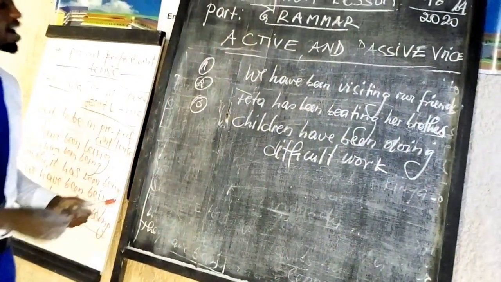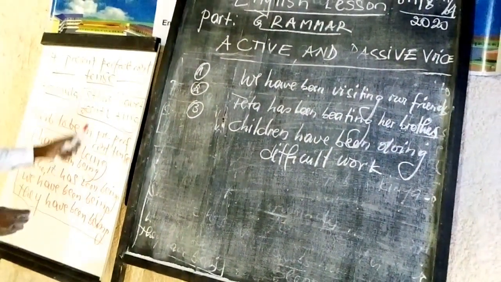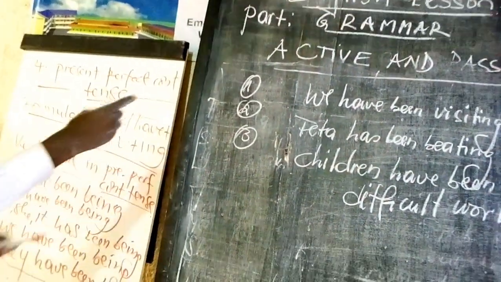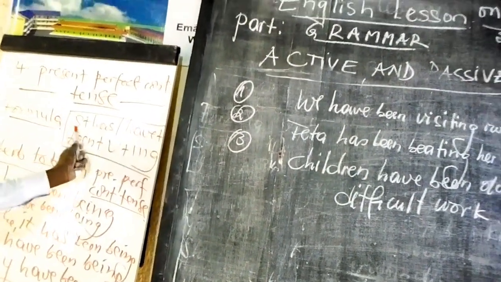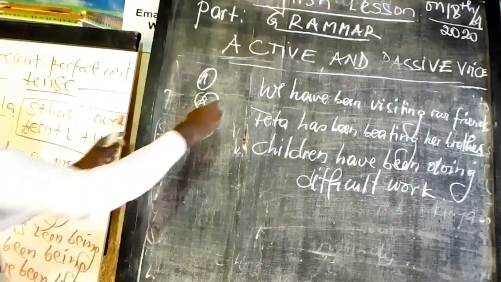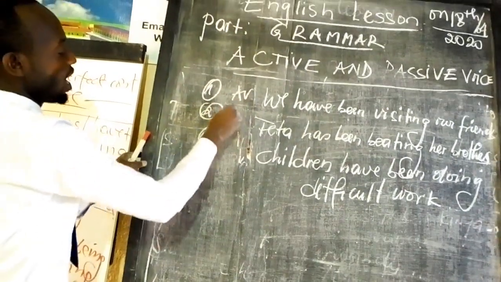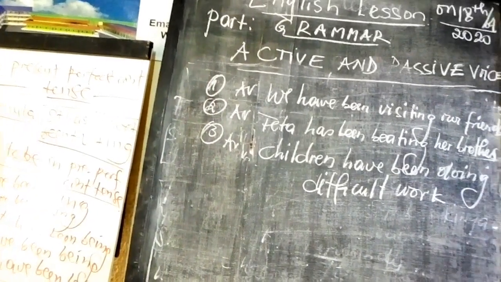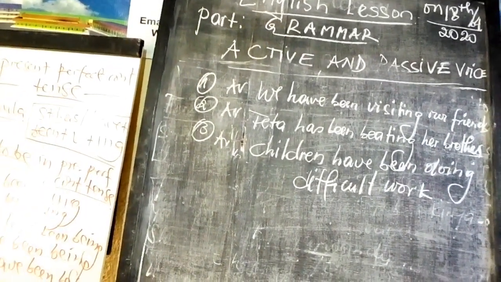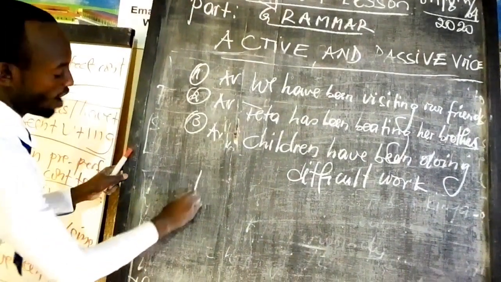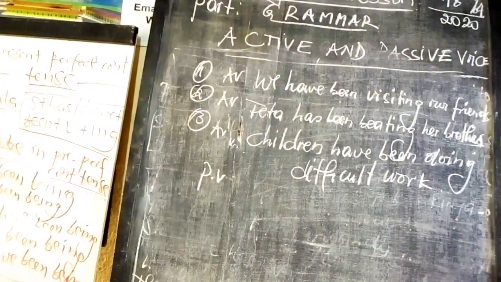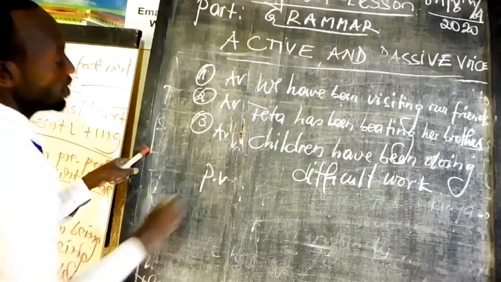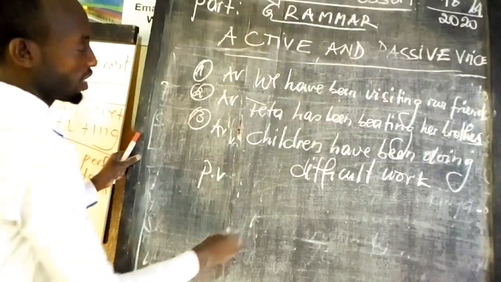From these 3 examples, you see that, respecting the formula of present perfect continuous tense, our examples are in present perfect continuous tense. But they are in the active voice. Now, how can we change those examples from active voice into passive voice? Learners, you have to respect verb to be.